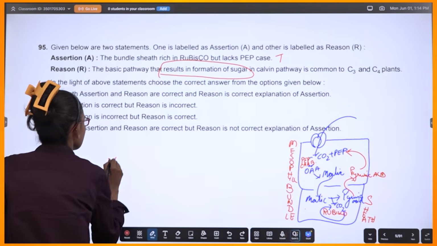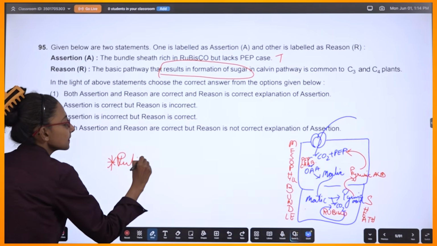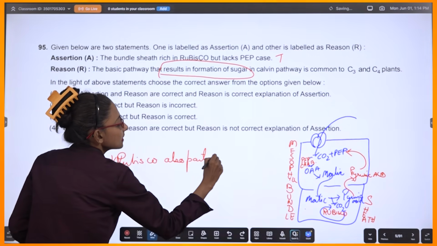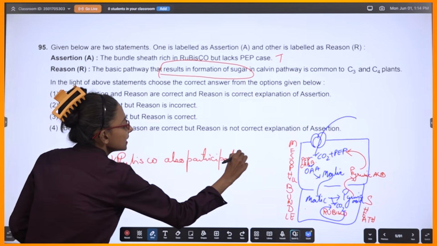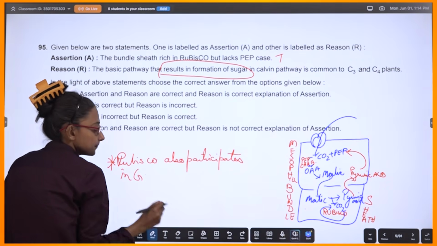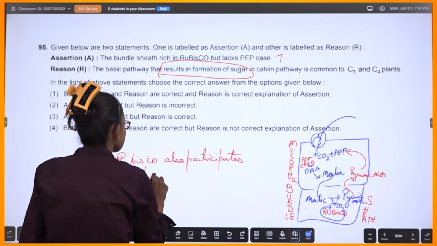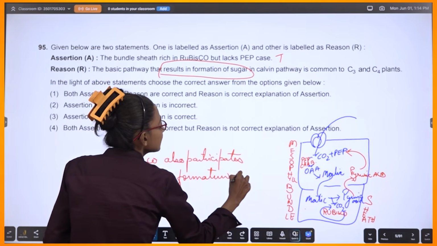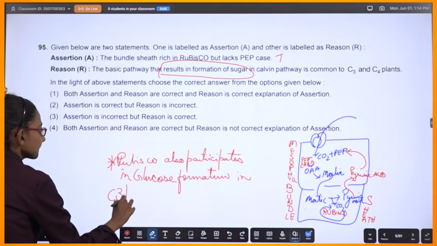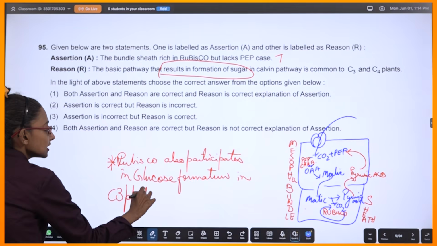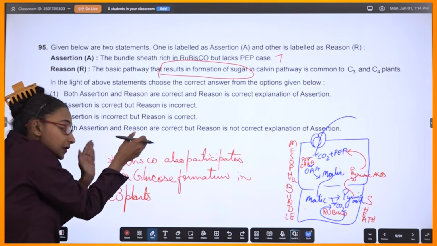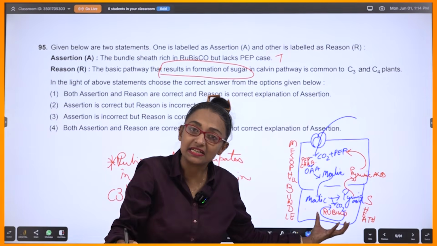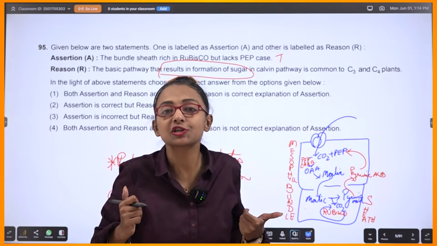Because Rubisco also participates in glucose formation in C3 plants. So if Rubisco works for C3 plants and the same Rubisco is present here, then what interpretation can we draw?